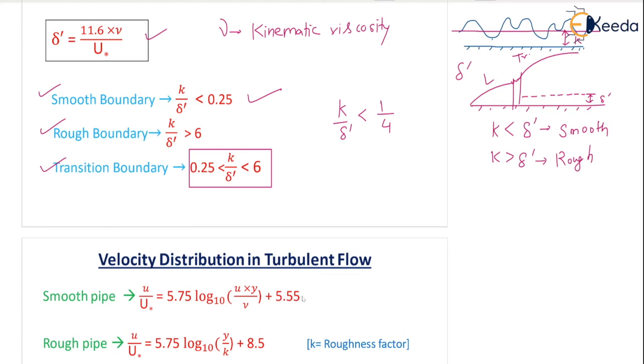How can you identify a smooth pipe? K is absent here. What is K? Roughness factor, average height of irregularities. K absent means it is a smooth pipe. In all rough pipe equations, K must be present. You can see U by U star equal to 5.75 log 10 Y by K plus 8.5. K is present here, and K is known as the roughness factor. Okay. Thank you.